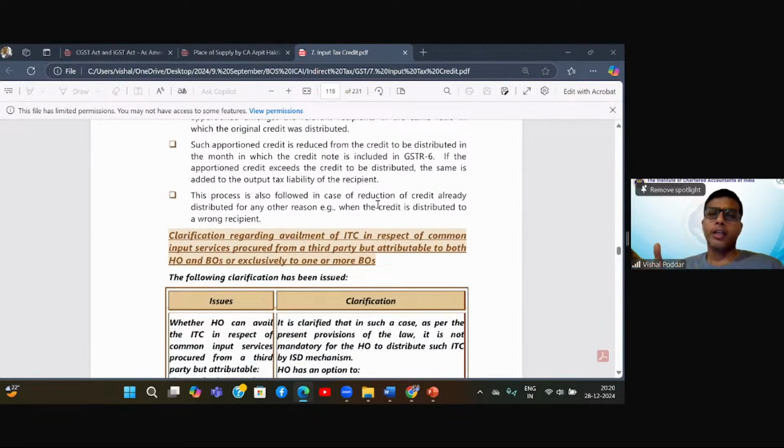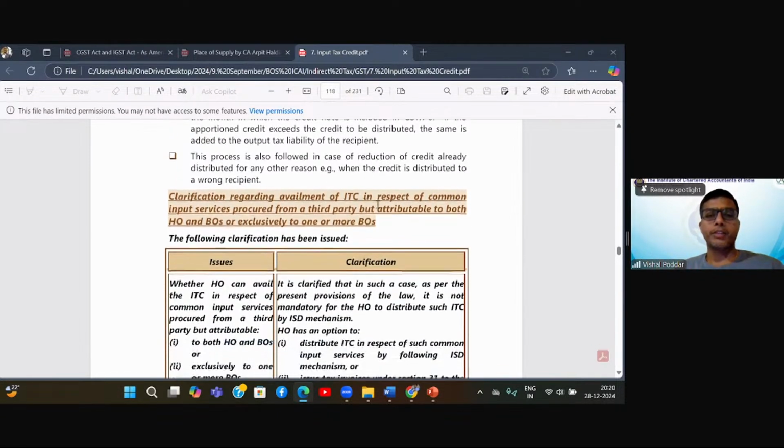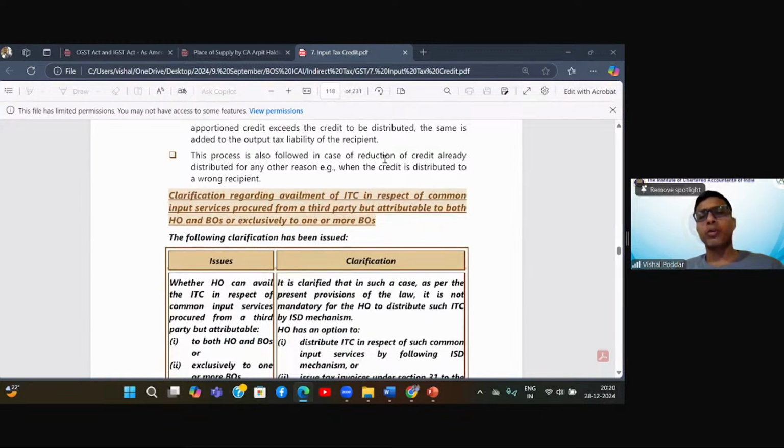And accordingly, it will go to reduce your ITC balance. This process is also followed in case of reduction of credit already distributed for any other reason. So, same like the credit note logic, let us say 2 months back I had distributed you some ITC, which is pertaining to some invoices which I had received, some input services which I have received.